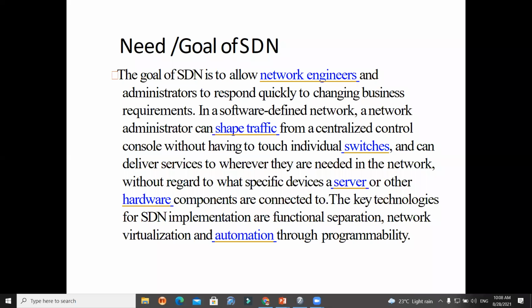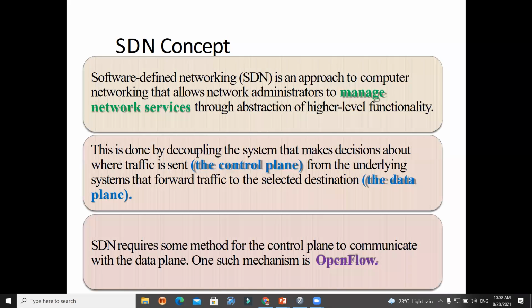A single server is divided into 100, 1000, 500 or 2000 small servers, that is called virtualization. Okay, that is the power of virtualization. Then what is the concept? We will see in detail in technical language, because the concept I already told you. The software, the hardware part, or the system administrator is managing the thing with the help of software. That's why it is called software defined network.